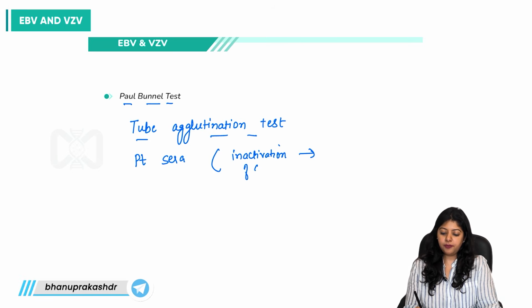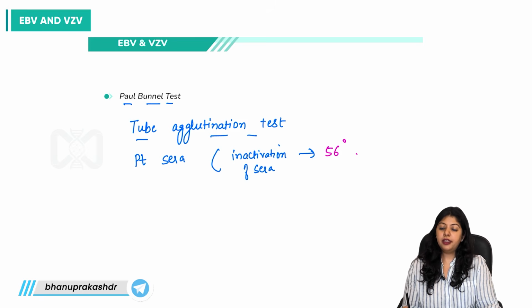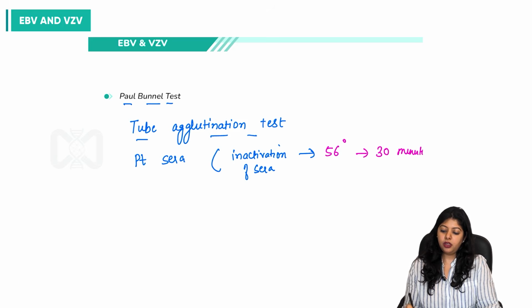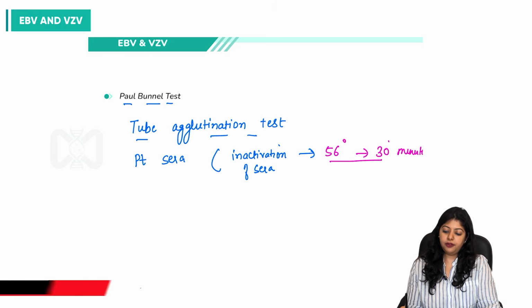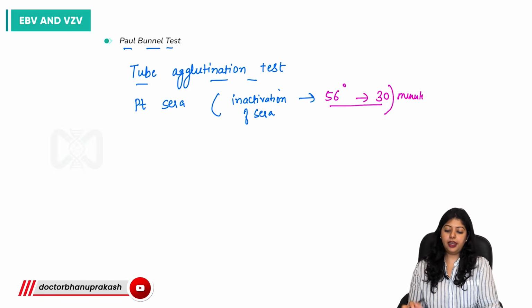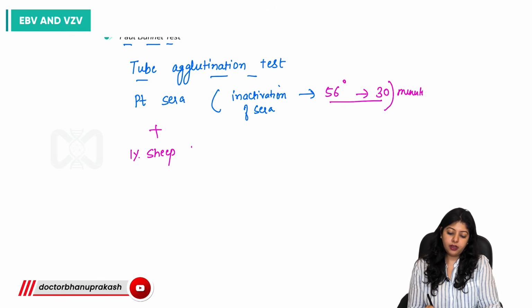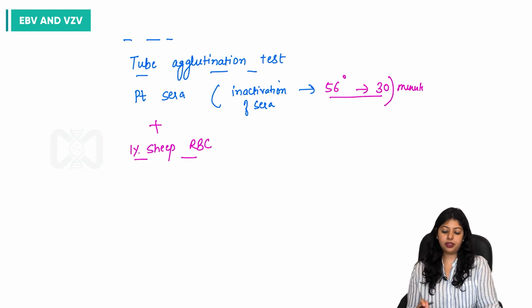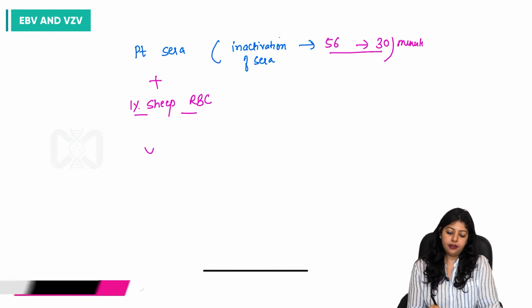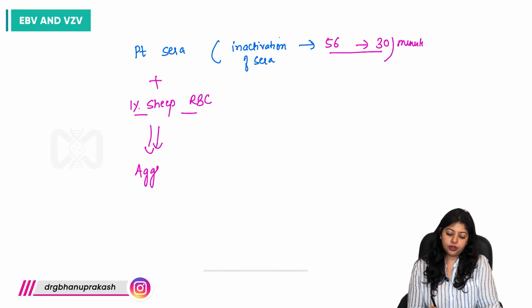Inactivation of sera occurs at 56 degrees for 30 minutes, right? So we have this inactivated sera, and now we mix it with 1% sheep RBC, in equal volumes. And then finally, we look for the agglutination.